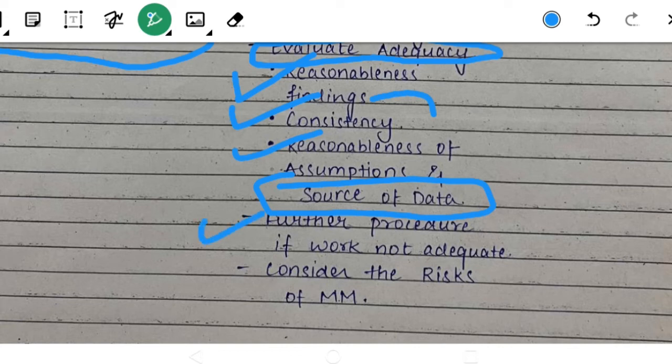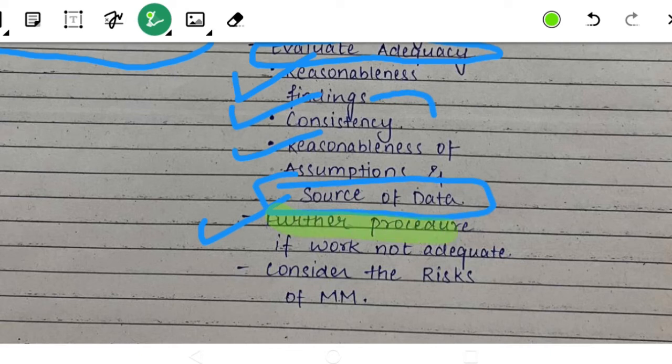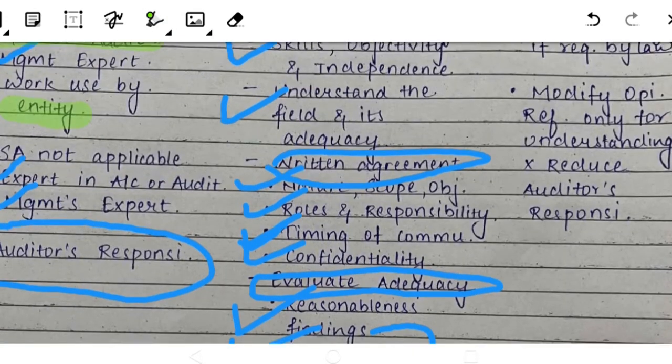Next, if he finds that his work is not adequate, then he has to do some further procedures, right? And if he finds that there is a risk of material misstatement, then he has to perform additional procedures as he finds appropriate. Yes, so we are done with the two parts.